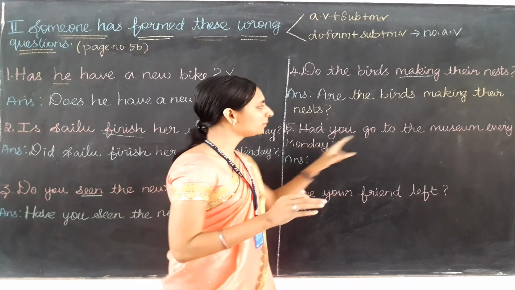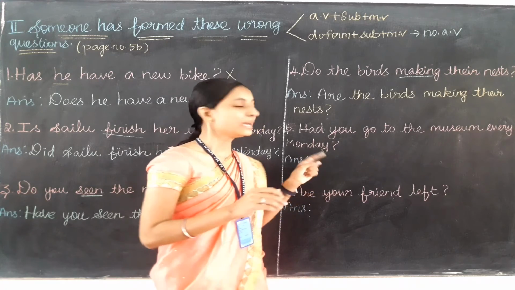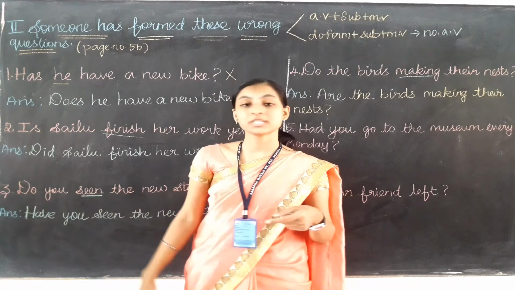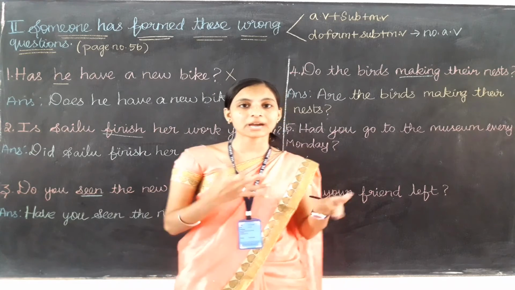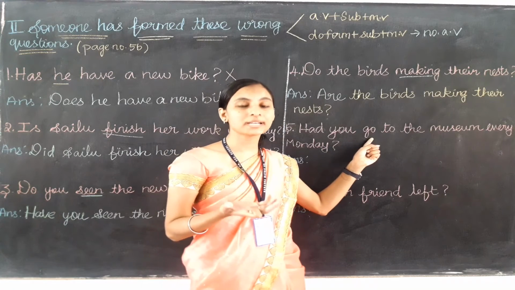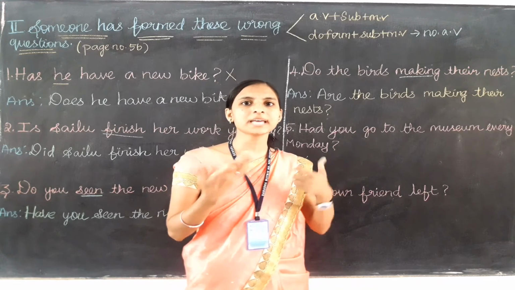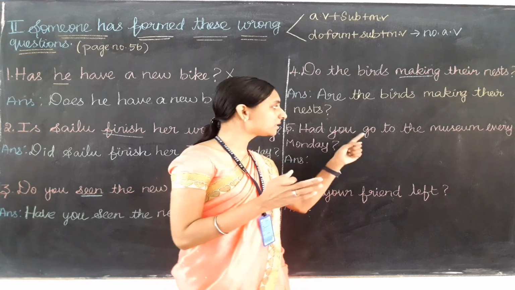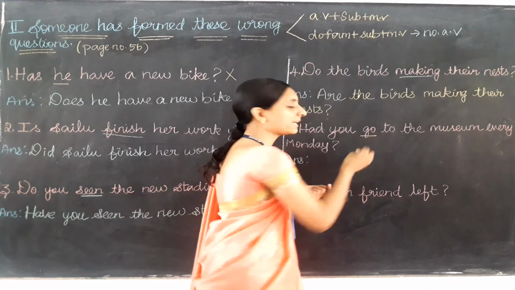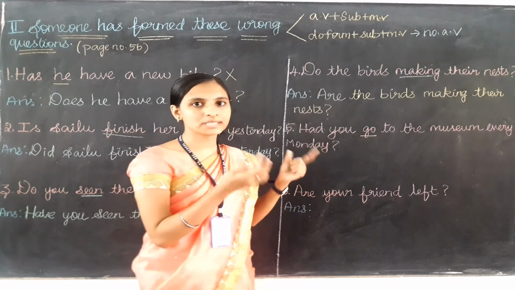Had you go to the museum every Monday? In the third question itself I told you, when we are using the have form verb, then the main verb should come in the past participle form only. Here the main verb go comes as the base form only. There is no change in the main verb, it comes as the base form only. So here we no need to use the had form verb.